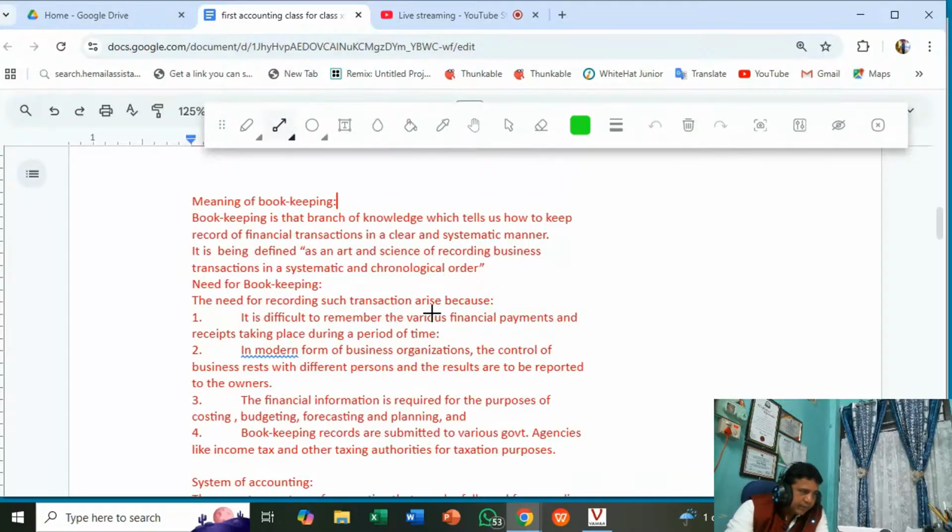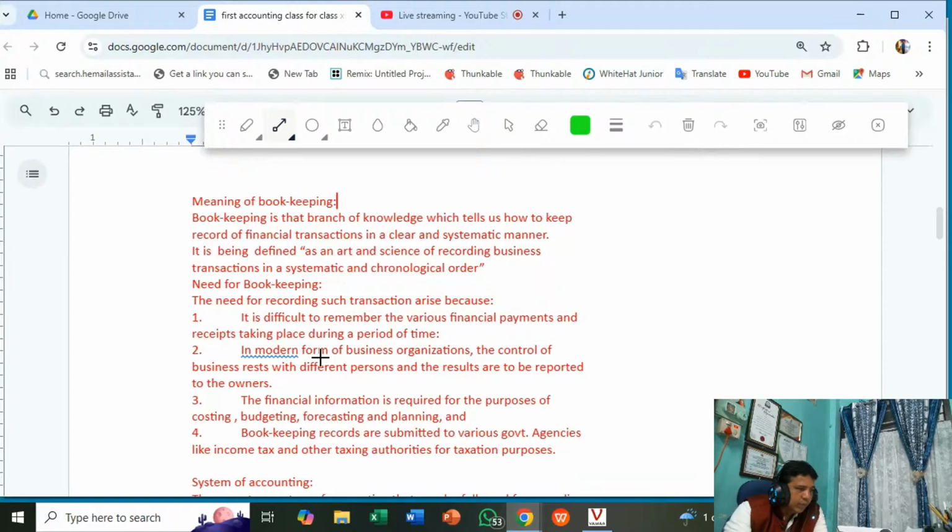Okay, and thereafter the need for bookkeeping. Sometimes you may get one question, 2 marks: state any 2 points for need for bookkeeping. Then from here you can write any 2 points on why bookkeeping is required. It is difficult to remember the various financial payments and receipts taking place during a period of time, so recording of transactions is required. That is bookkeeping.